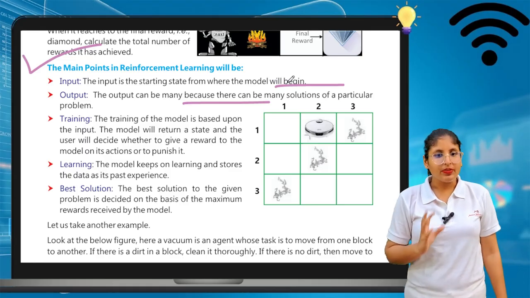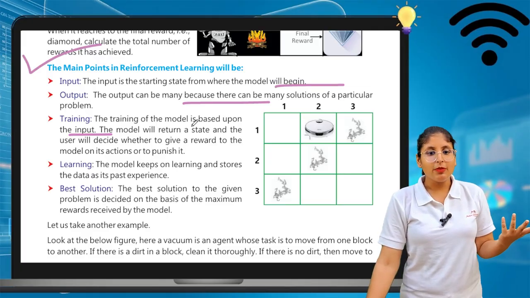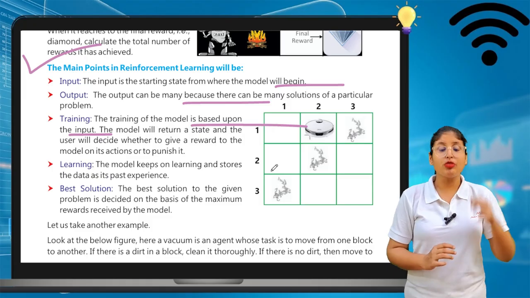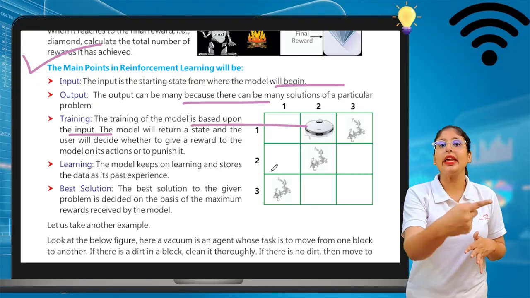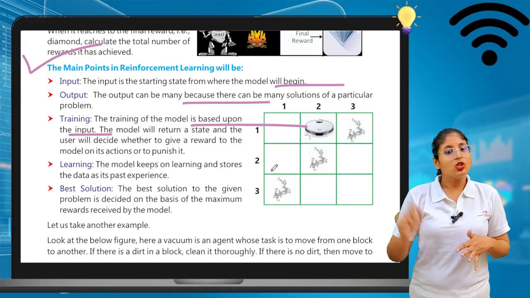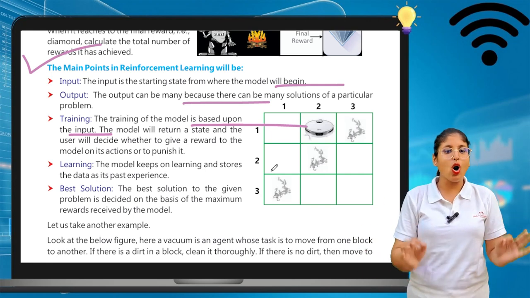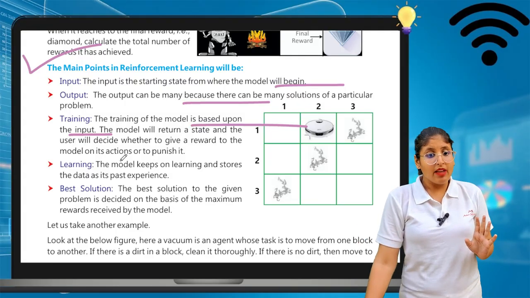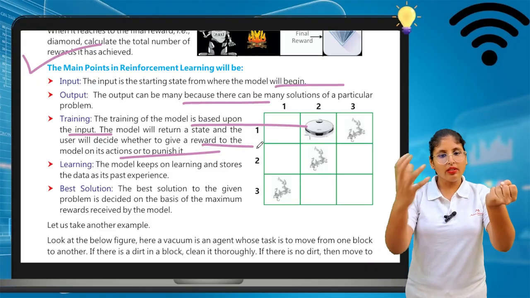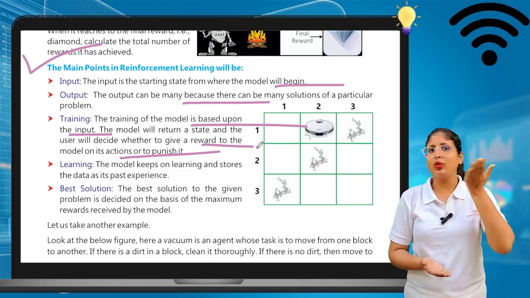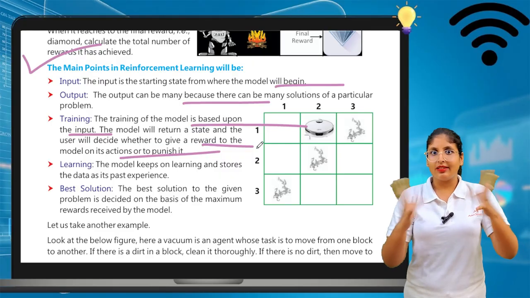Third is training. The training of the model is based upon the input, which means if the input is a problem, training is according to the problem only. If someone is hurt, your training should be based on how we can heal that hurt person. The model will run a stage, and the user will decide whether to give a reward to the model on its act or to punish it. In reinforcement you either get a reward or a punishment. So these are reward-punishment interactions.